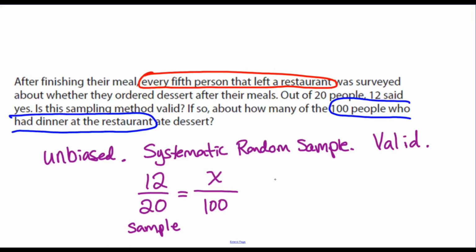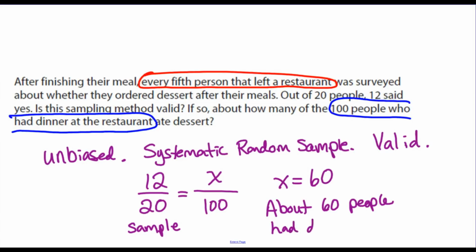So if you solve this proportion, you get x equals 60. So we could conclude with some degree of confidence that about 60 people had dessert. Good sample, good data, we can draw conclusions from it.